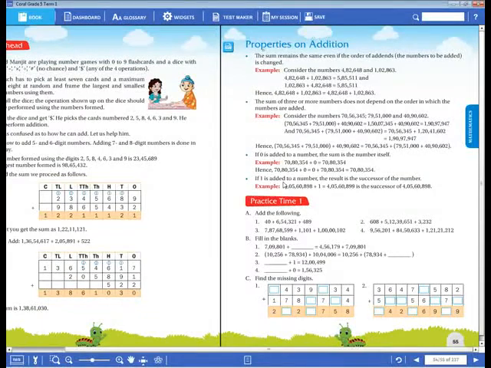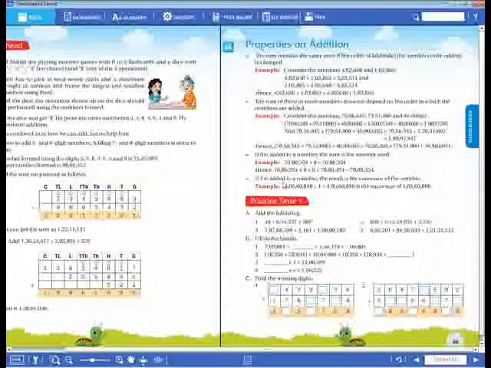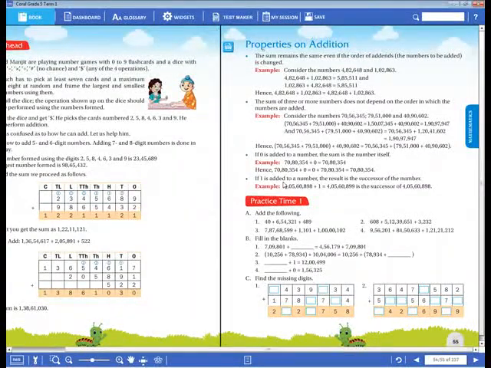Now the fourth property is the one property. In this one property, when we add 1 to any number, we get the successor. Successor, you already know, no? In the first chapter we learnt that the number which comes just after the given number is called a successor. Like 3, what comes after it? 4. 4 is the successor of 3.